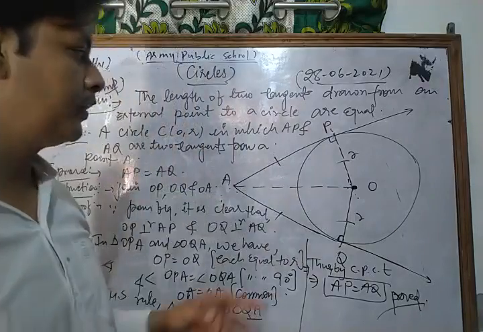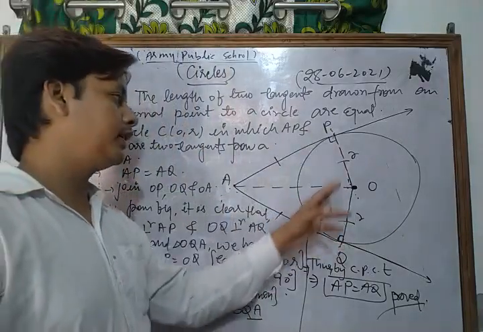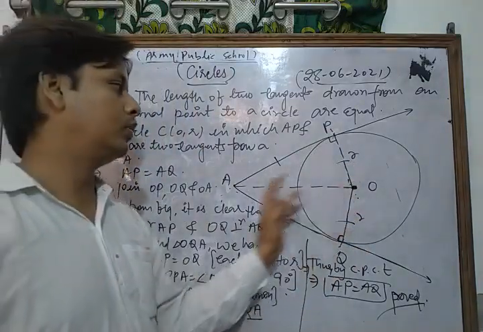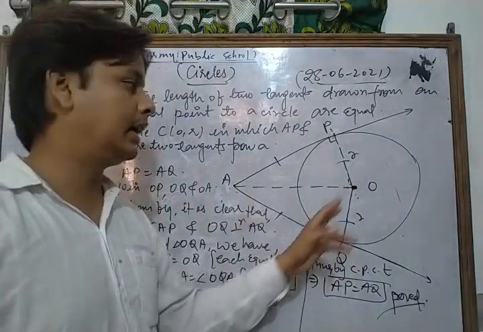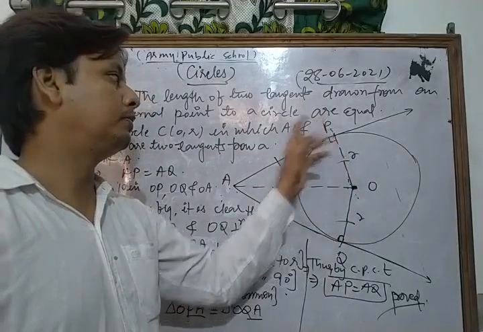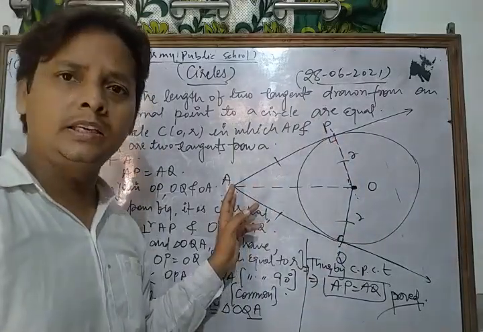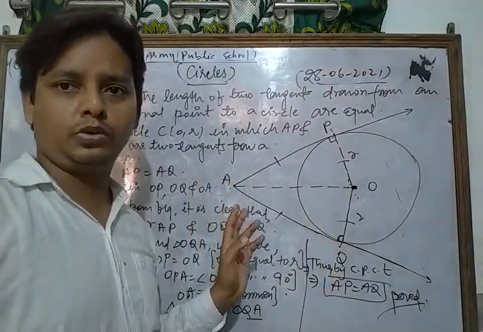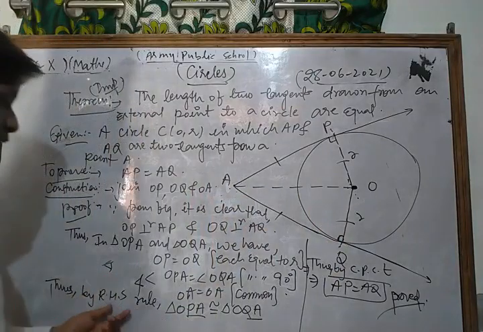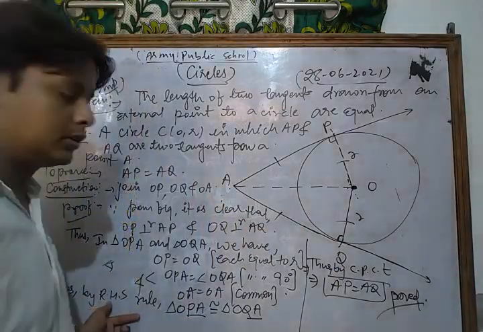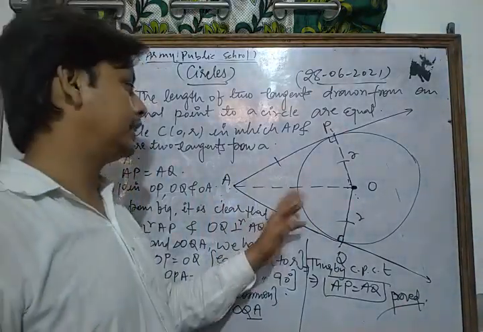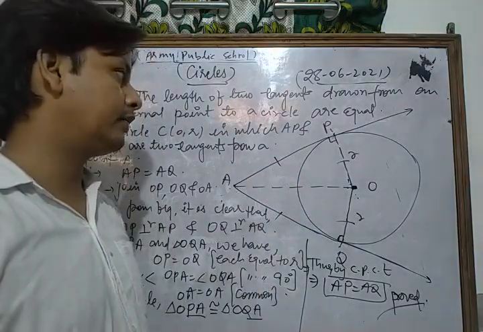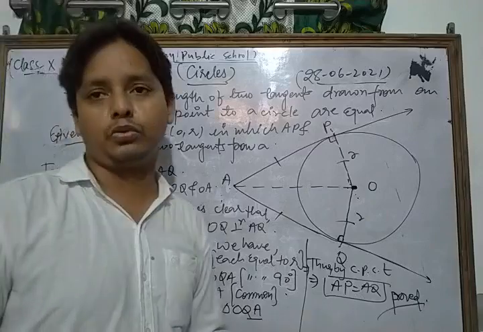OP is equal to OQ because each is equal to radius R. OA is equal to OA, which is the common side, and angle OPA is the same as angle OQA. Thus by RHS congruence criteria, triangle OPA is congruent to triangle OQA. Thus by CPCT, AP is equal to AQ.